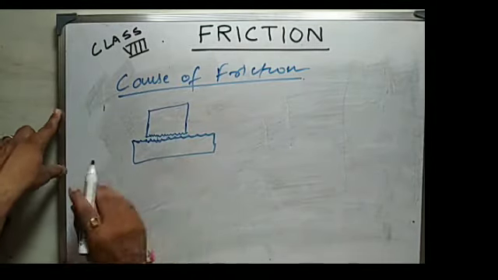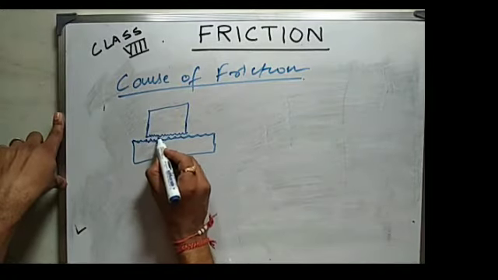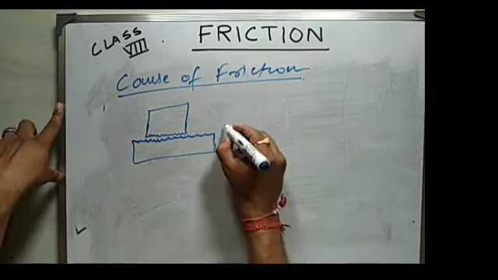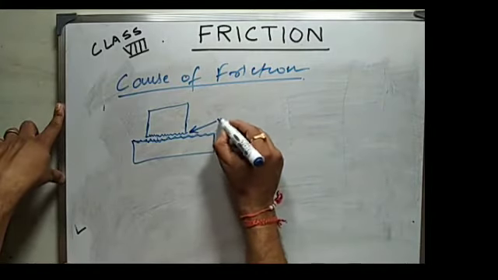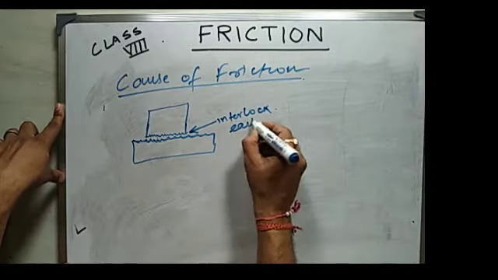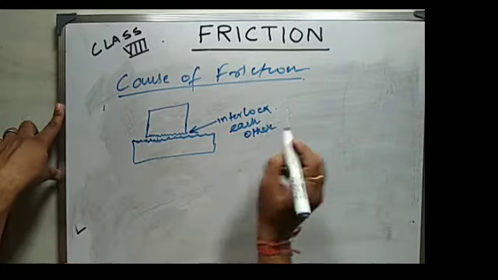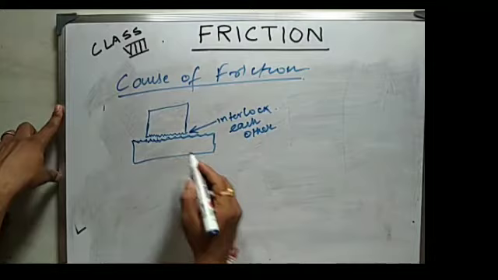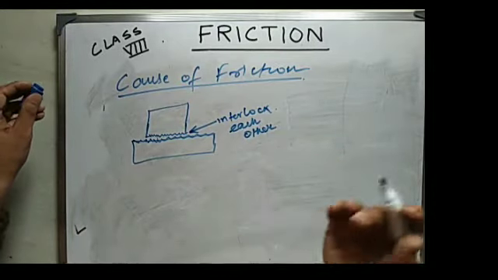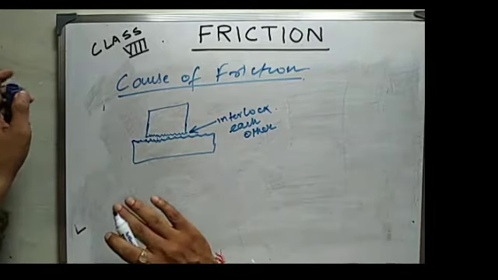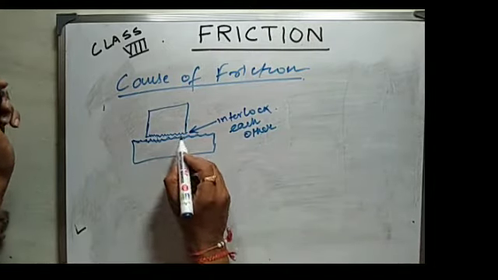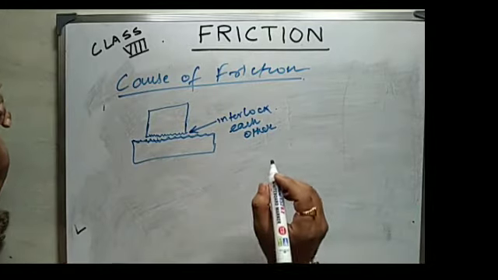While when we try to push the book, this roughness interlock each other, and due to this interlocking we need to give a push which needs to overcome this interlocking. The force needs to overcome this interlocking. Due to this, friction occurs.